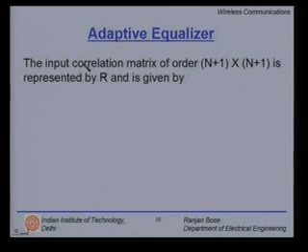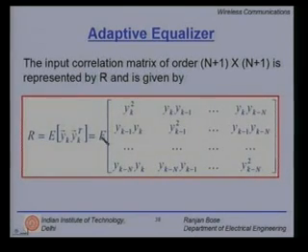And let us define the input correlation matrix of order n plus 1 by n plus 1, and let us represent it by R. R is nothing but the expected value of y_k y_k transpose, and is given as follows.